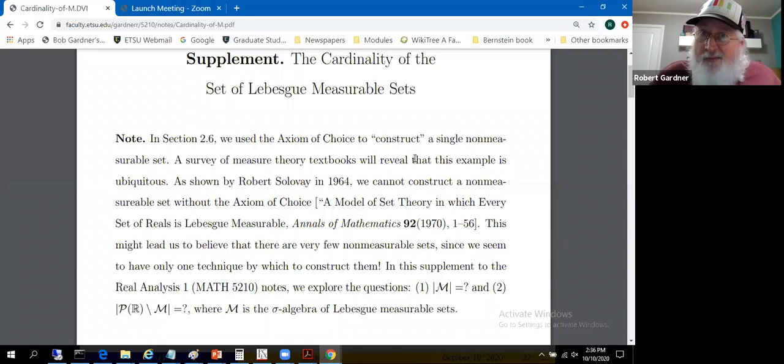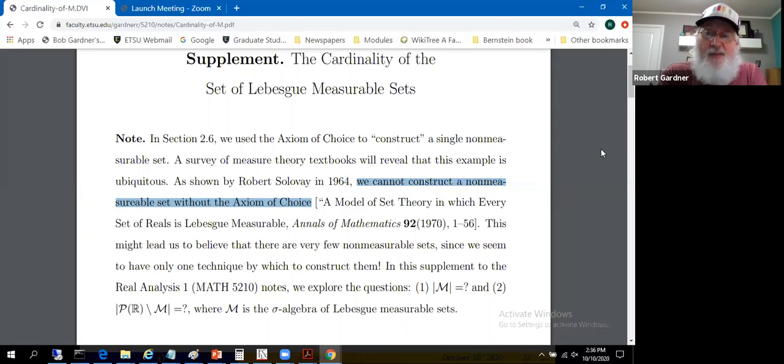Is it the only non-measurable set? Well, you could take translates of it, I guess, and get other non-measurable sets. But it's mentioned in some of the notes from the book, by Robert Solovay, 1964, that we cannot construct a non-measurable set without the axiom of choice. So it's totally dependent on the axiom of choice, which, as we've discussed, comes with its disadvantages.